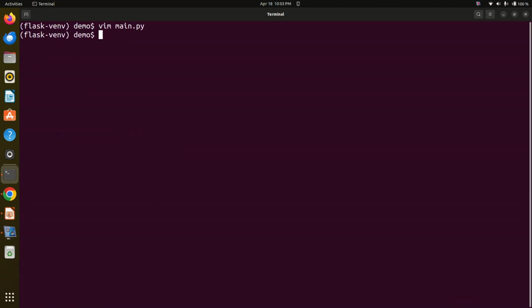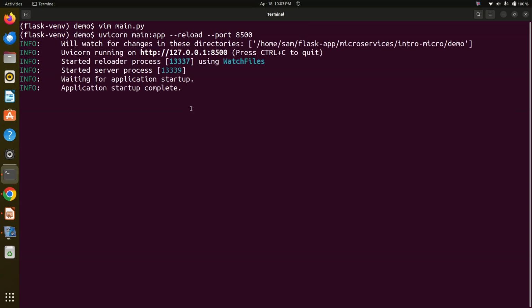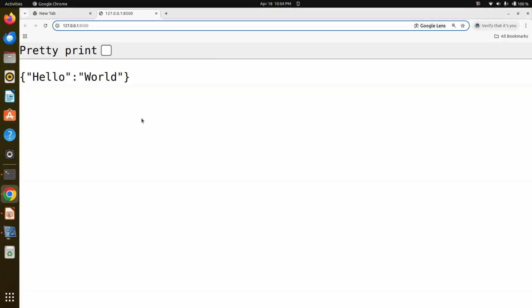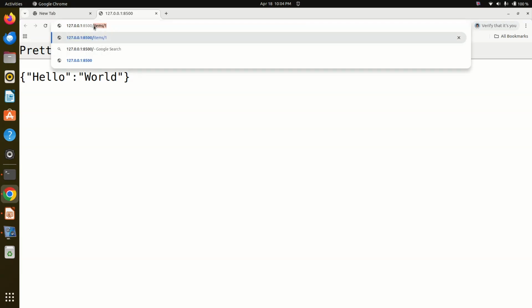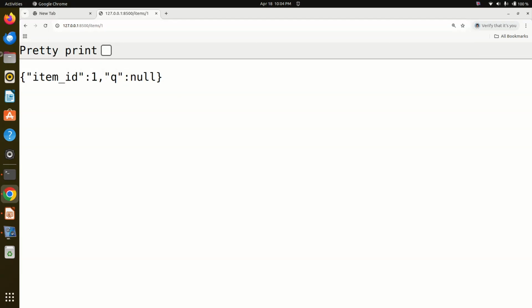We will go through the execution part of the program. So I will execute the program. See, the command is different: uvicorn main:app --reload. Now I will execute. Yes, the program is running, the server started. Now yes, hello world is displayed. Now what I will do: items and 1. Yes, item 1, q null, fine.